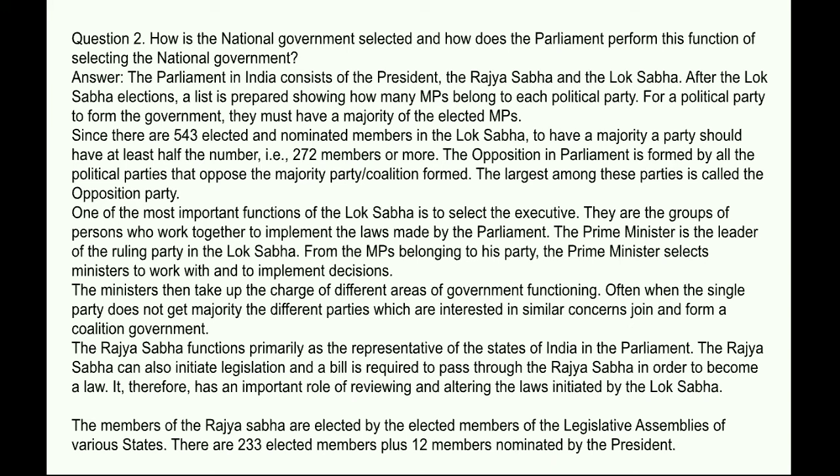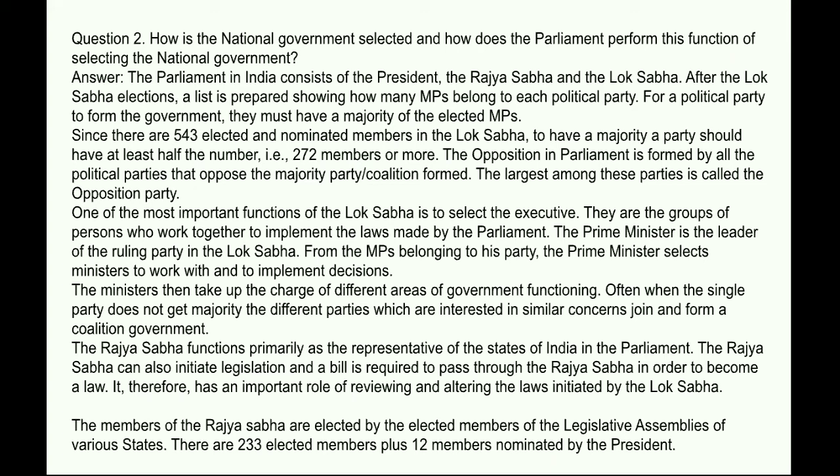Often, when a single party does not get a majority, different parties which are interested in similar concerns join and form a coalition government. The Rajya Sabha functions primarily as the representative of the states of India in the parliament. The Rajya Sabha can also initiate legislation, and a bill is required to pass through the Rajya Sabha in order to become a law.